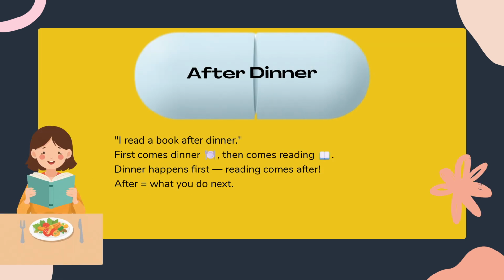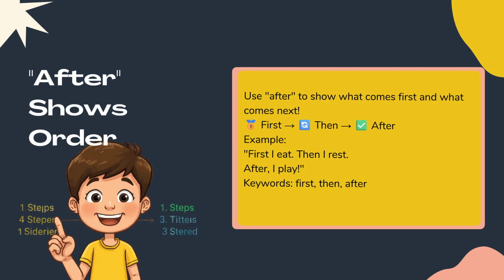Another example is, I read a book after dinner. This means dinner happens first and reading happens later. After connects the two actions. After helps to show the order of events. It tells which action comes first and which comes next. It helps make sentences clear and easy to understand.